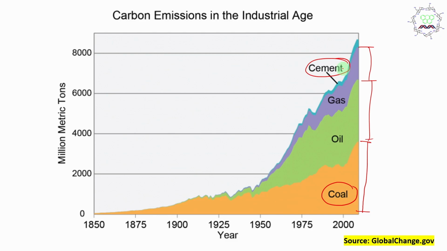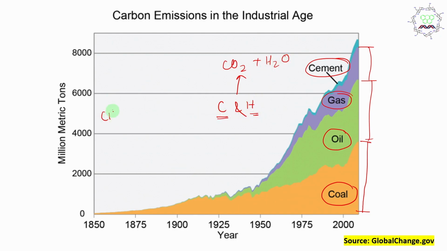Is it that polluting? Yes, students, cement production is actually associated with a huge amount of CO2 release. It's a very climate-dirty process, but we need cement for construction. Now if you look at oil and gas, why is gas less? Actually gas and oil are hydrocarbons, so there is carbon and hydrogen. If you burn them, you will get carbon dioxide and water. So the energy comes from both carbon burning and hydrogen burning.